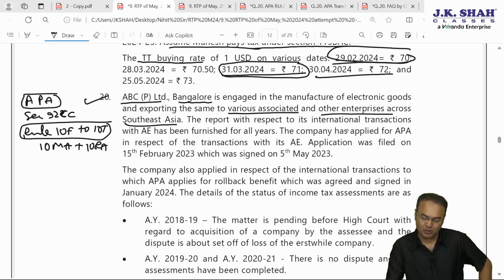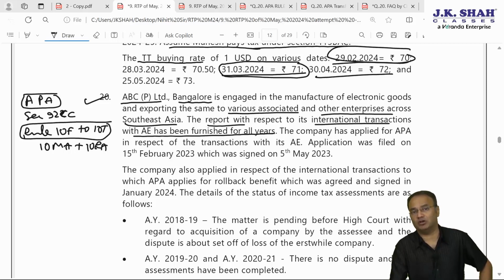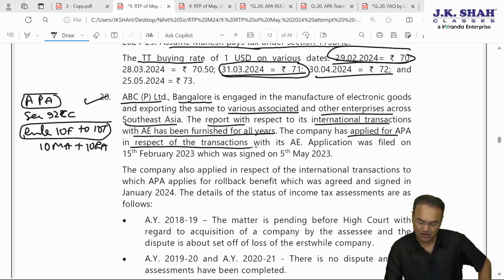The report with respect to its international transactions with associated enterprises has been furnished for all the years. That means they have complied with all the rules and regulations, and furnished the CA report. The company has applied for APA in respect of the transaction with its associated enterprise.